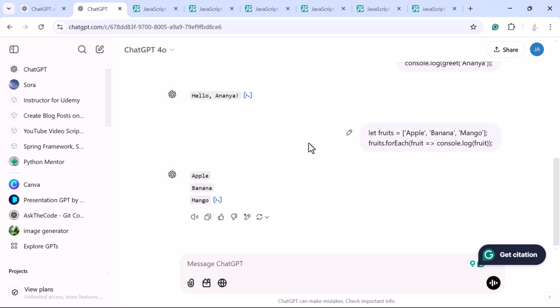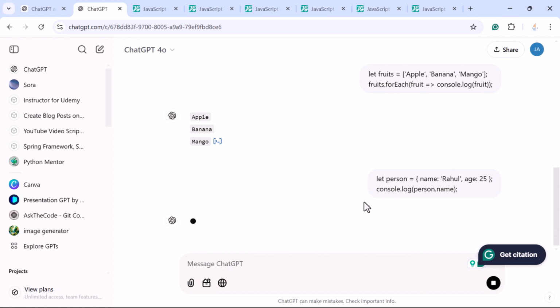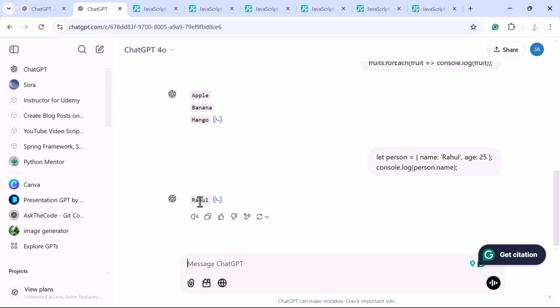Next, let us try object manipulation. So here just type the JavaScript code, let person, name and age. And here we are accessing the object name by using person.name, and just submit this prompt. So this will display Rahul, demonstrating how you can work with objects.